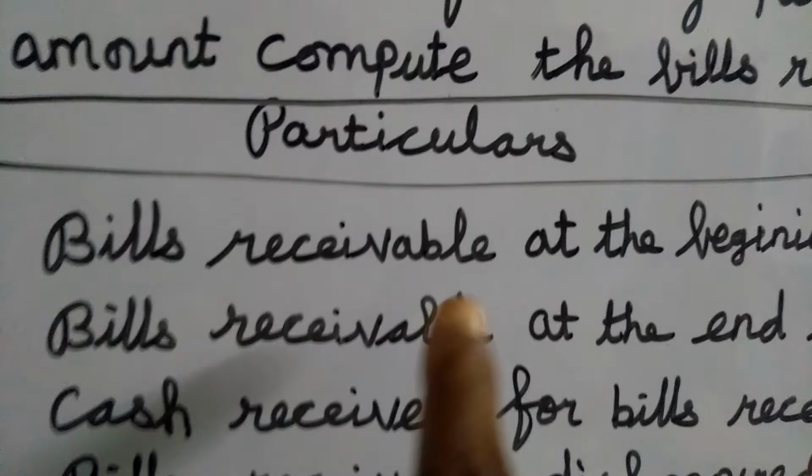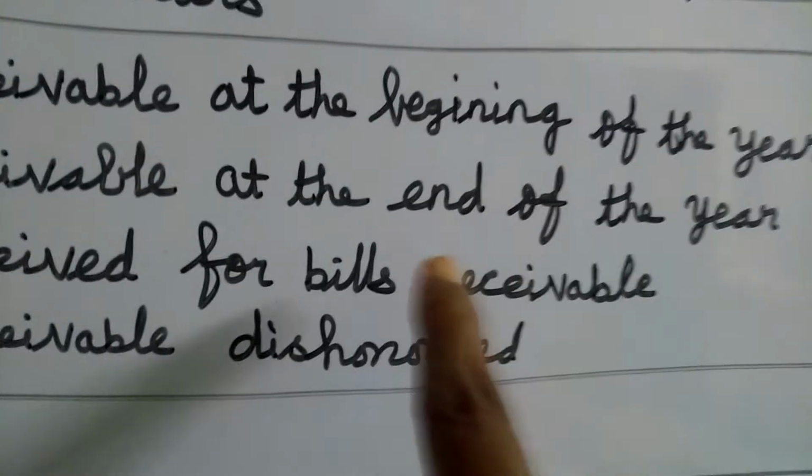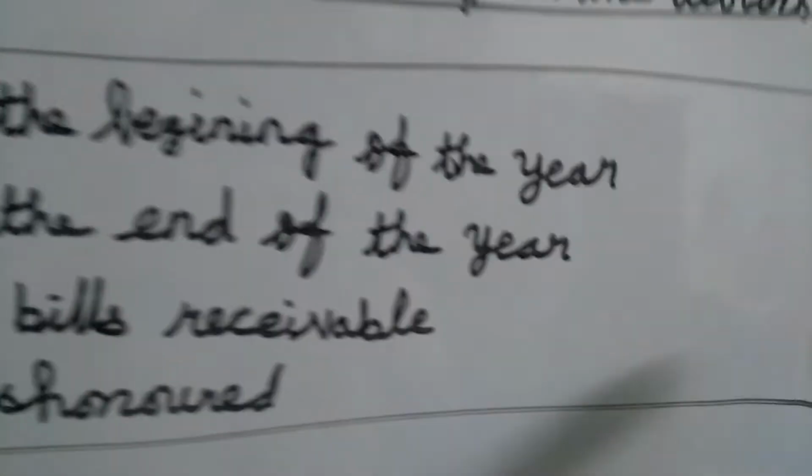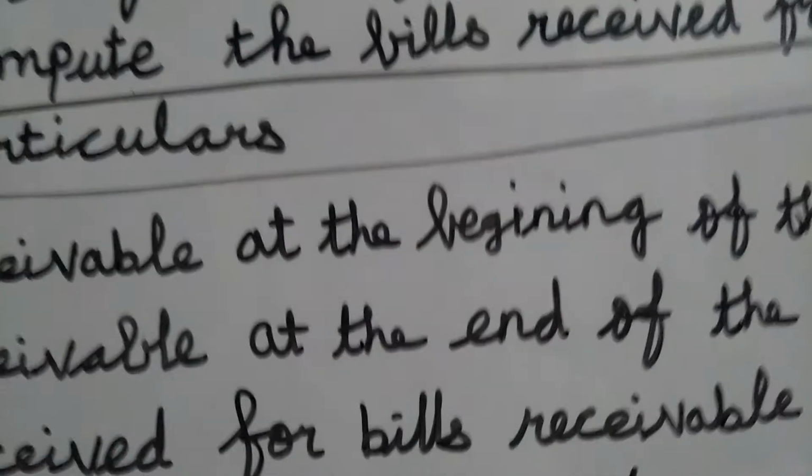Bills receivable at the beginning is given clearly, so we consider it the opening bills receivable balance. How much is given? 1,40,000. The next one, bills receivable at the end of the year, that is the closing bill balance. How much? 2 lakhs. The next one, cash received for bills receivable. For the bills we received a certain cash amount. How much did we receive? 3,90,000. And then bills receivable dishonored, certain bills dishonored.